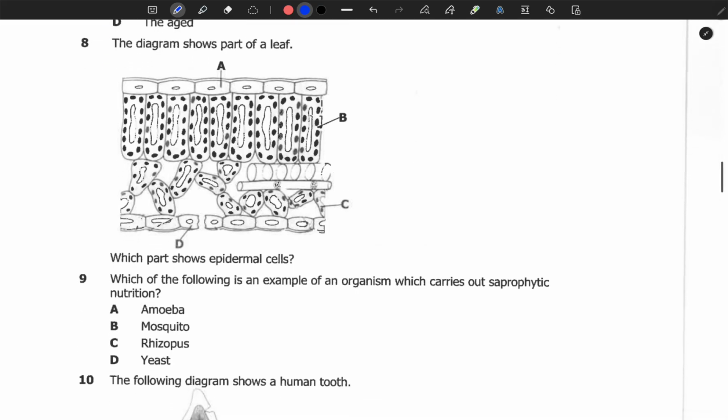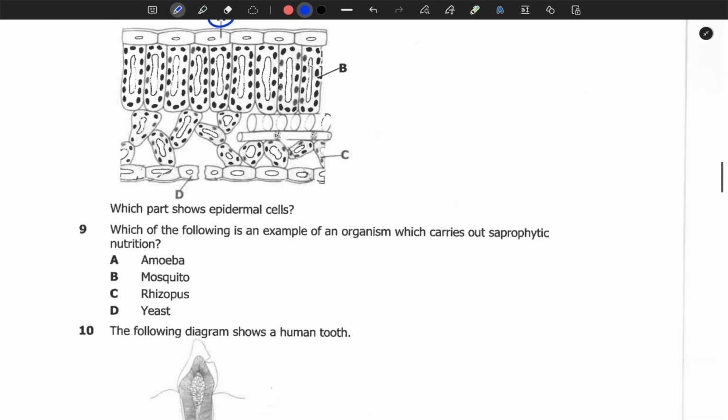Question number 7. A diet rich in iron is ideal for which group of people? Pregnant women. The diagram shows part of a leaf. So a leaf carries out processes like photosynthesis and gaseous exchange. From the cells that we have, cell A, B, C, and D, which part shows epidermal? So the epidermal is the outer layer of a leaf. So we have cell A shows the epidermal cells.